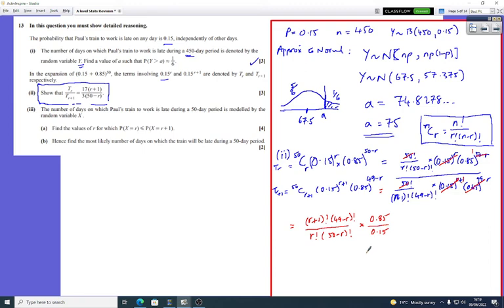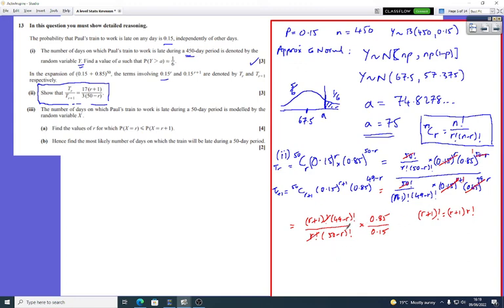Okay. So now r plus 1 factorial is the same as r plus 1 times r factorial. So if you've got that is the same as that, this will cancel, and only r plus 1 would remain on the top.